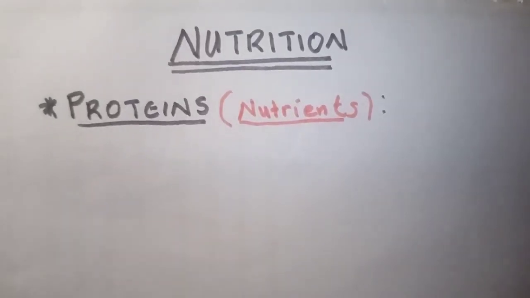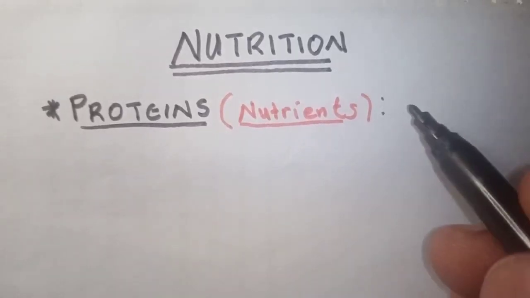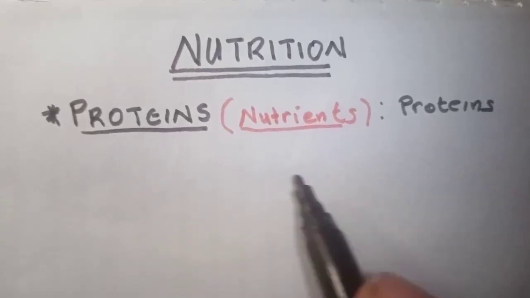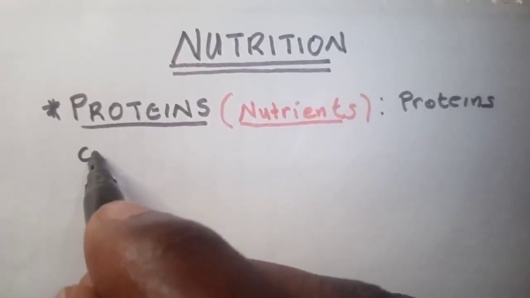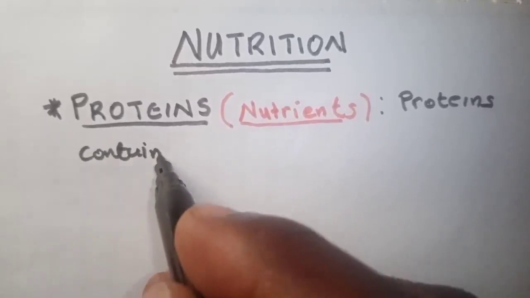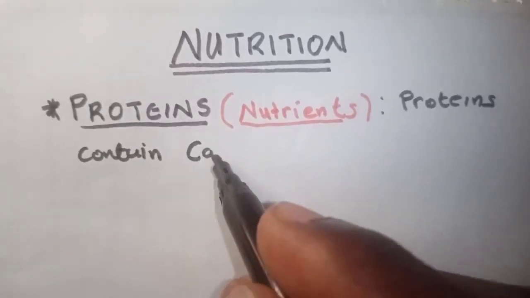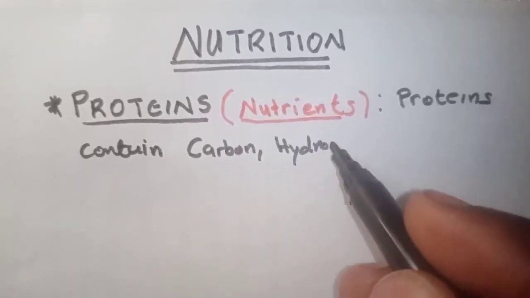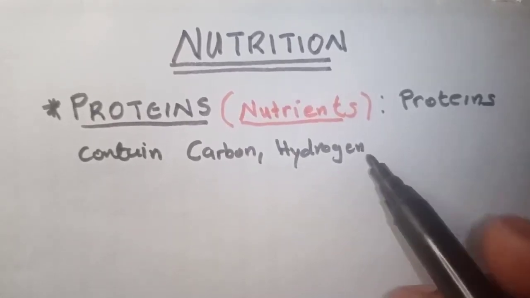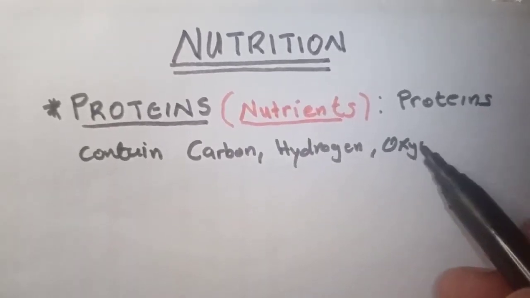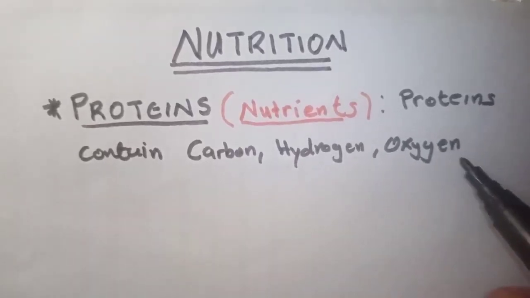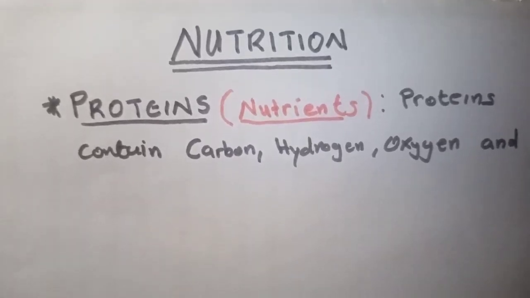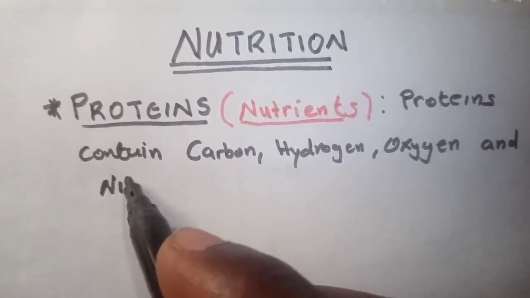We can say proteins contain carbon, which is an element, hydrogen, just like we discussed on carbohydrates and lipids, also oxygen, and another thing that they contain is nitrogen.